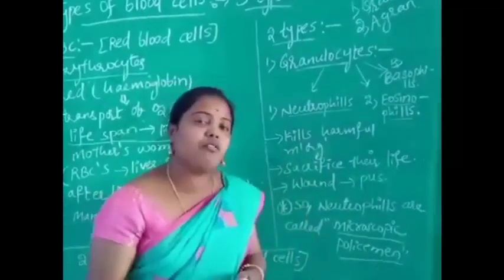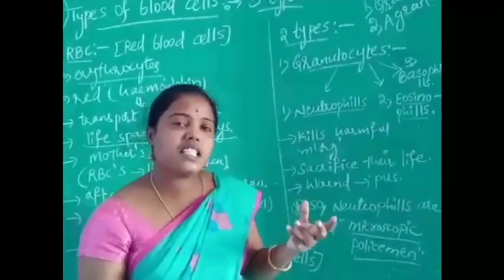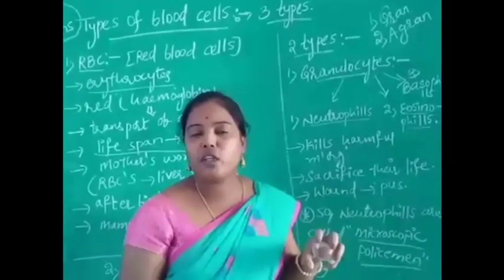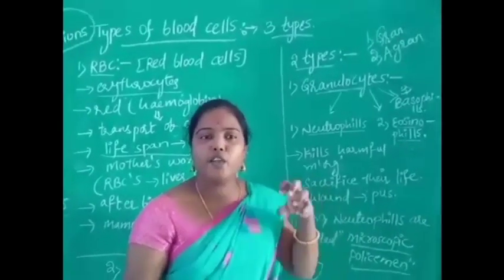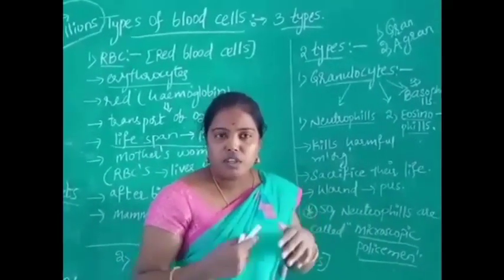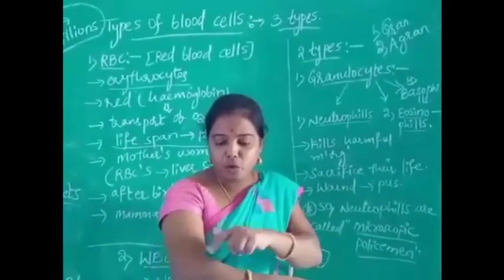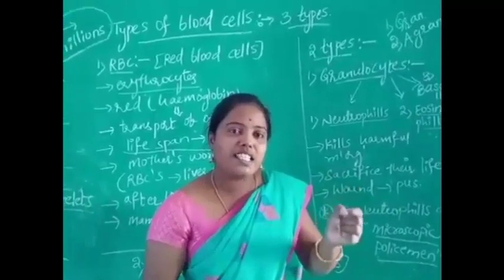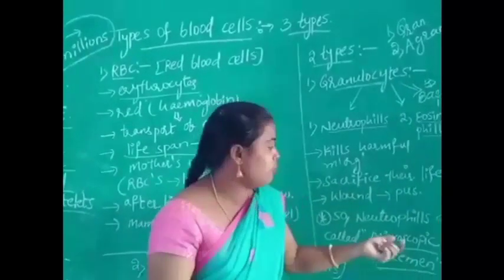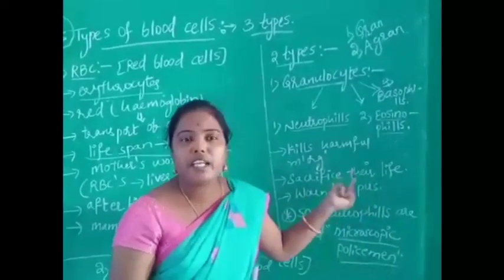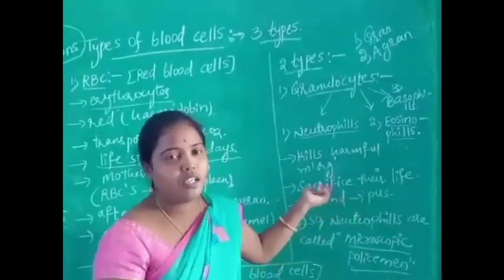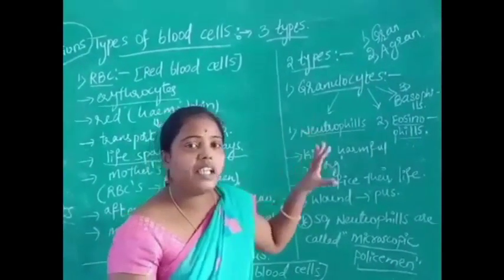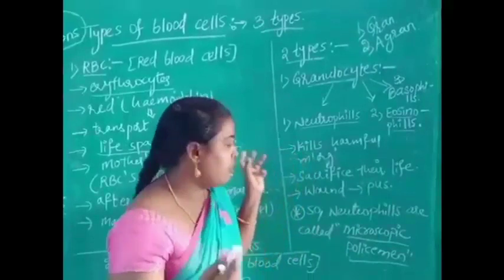So what is the function of white blood cells? White blood cells kill harmful microorganisms entering into our body. So when we are injured, we have a wound. From the wound, a white color jelly-like substance is coming out. That is nothing but pus. Pus contains dead white blood cells. So white blood cells are acting like soldiers to our body.